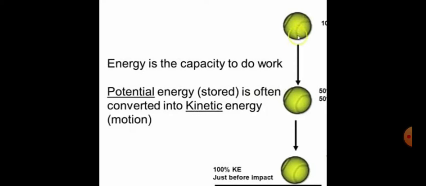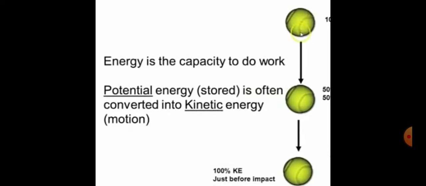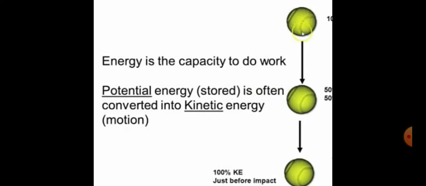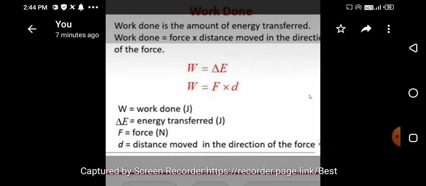See here the slide. Energy is the capacity to do work. What is energy? Energy is nothing but the capacity to do work. Potential energy is a type of energy which is stored in a body. So we say that the potential energy is relative to the height of an object. If an object is present at higher heights, then the potential energy stored in it is more. So when we drop any object from higher heights, then potential energy starts to convert into kinetic energy, because the object is moving vertically downwards due to the gravitational force of attraction.